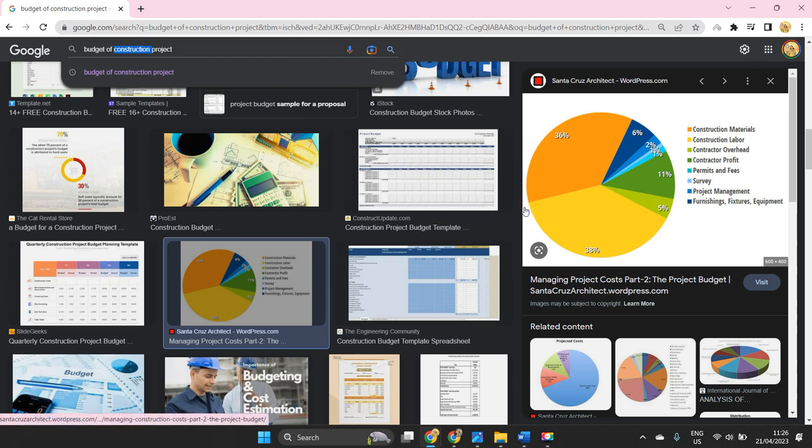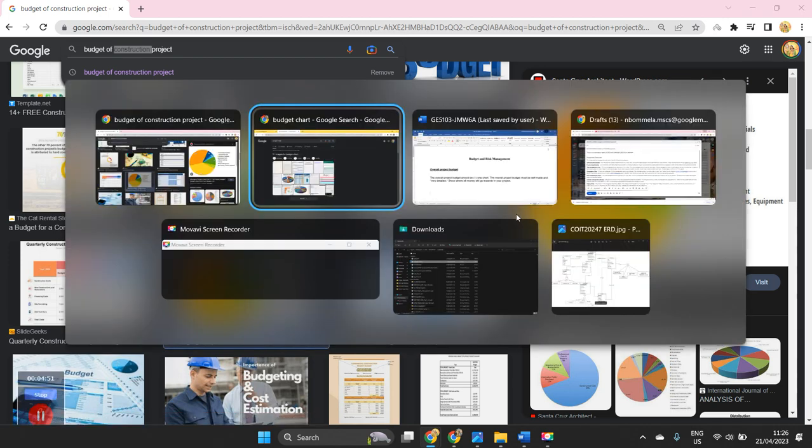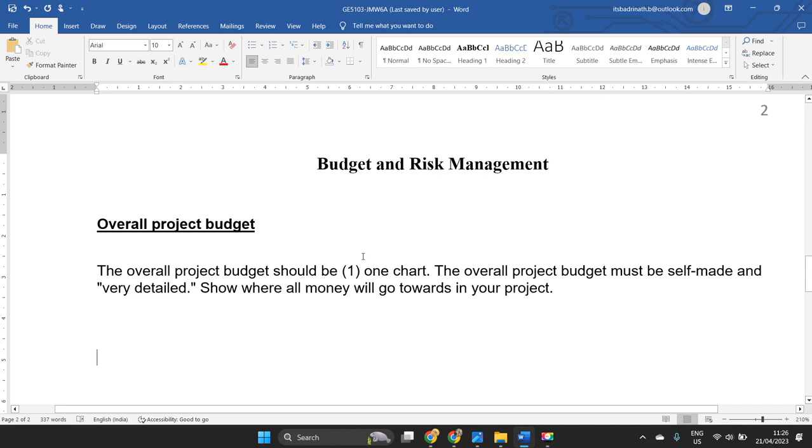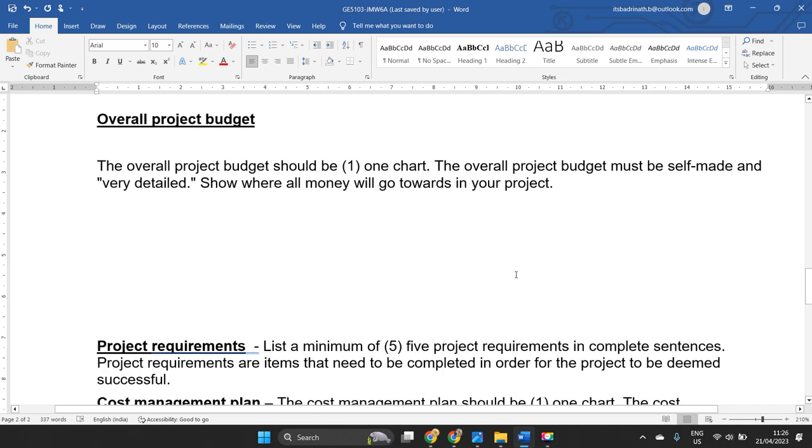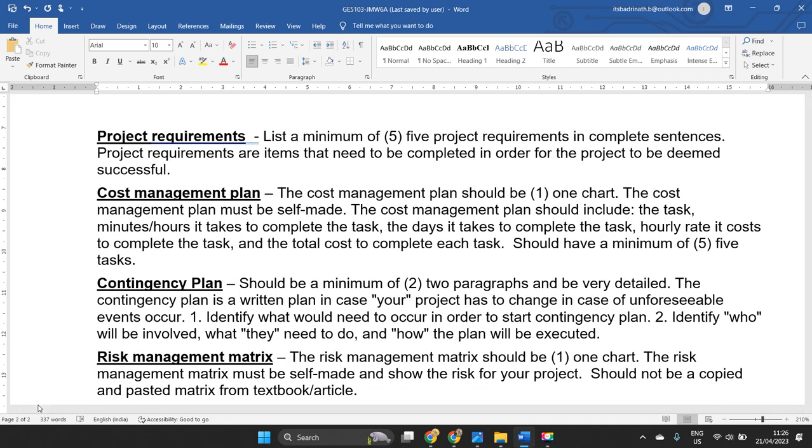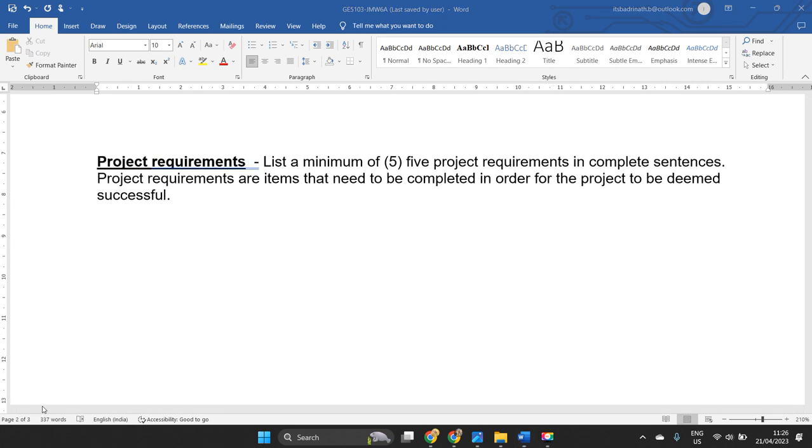And what is the expectation of this section? This section asks for an overall budget chart, and we are supposed to provide a detailed explanation about where the money goes, how the money is spent on the project. The second section of the document is all about project requirements.